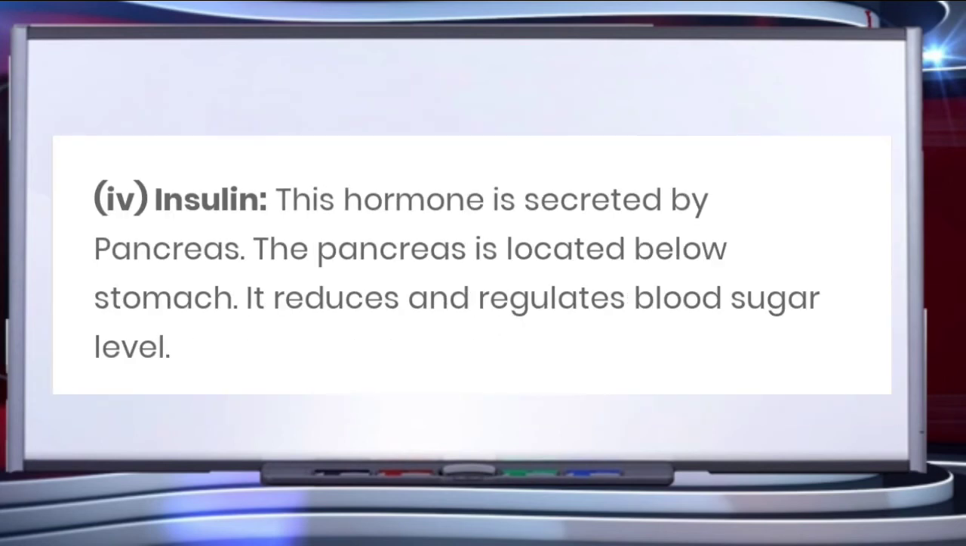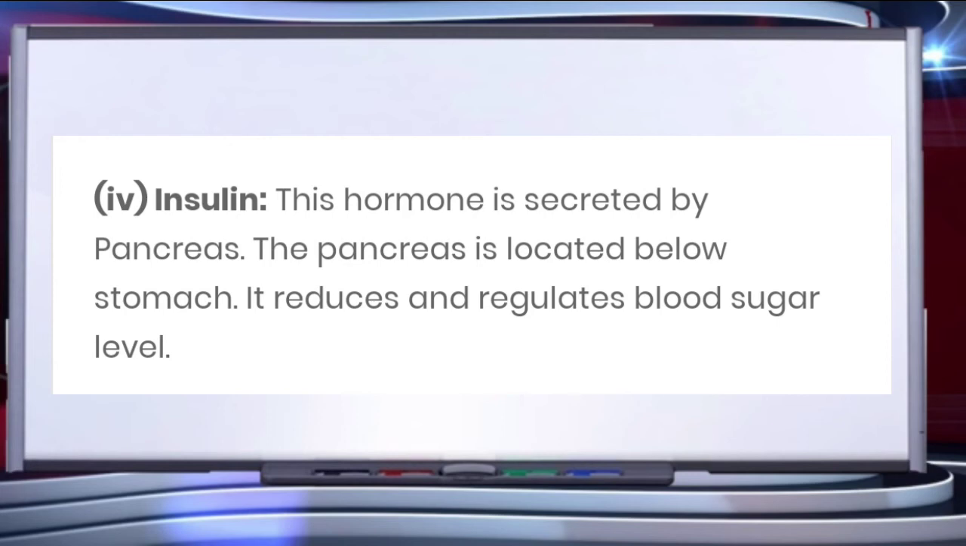Another hormone present in our body is insulin, which is secreted by the pancreas. The pancreas is located below the stomach. It reduces and regulates blood sugar level. Actually, we may say that it lowers the blood glucose level. Hyposecretion of insulin results in a disease called diabetes mellitus, in which glucose is present in excess in blood and also passed along with urine. Another hormone secreted by the pancreas is glucagon, which increases the blood glucose level in the body.